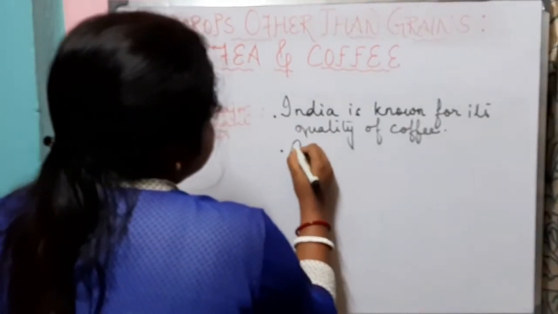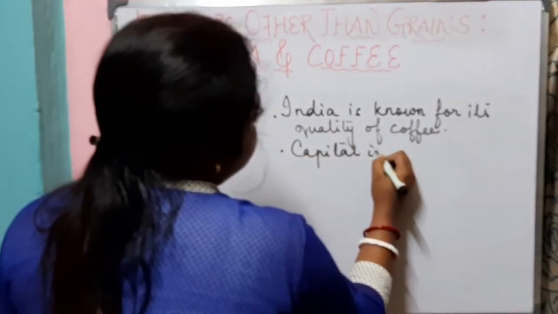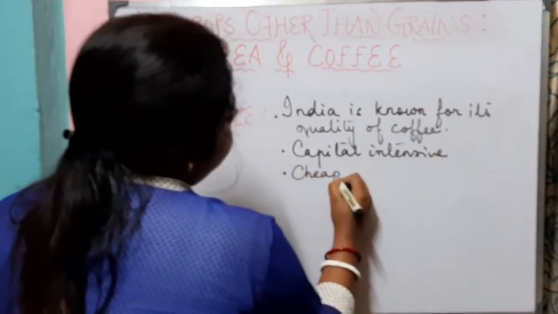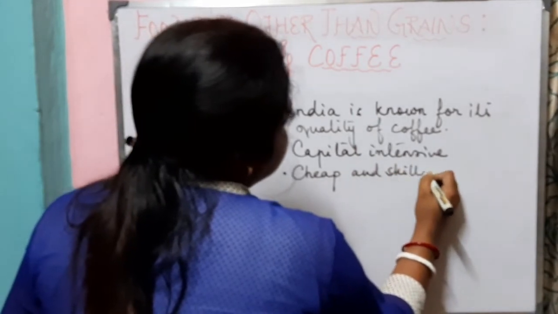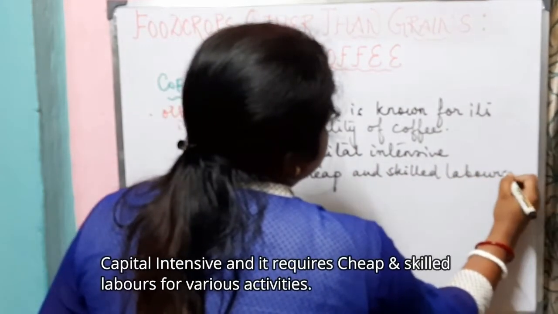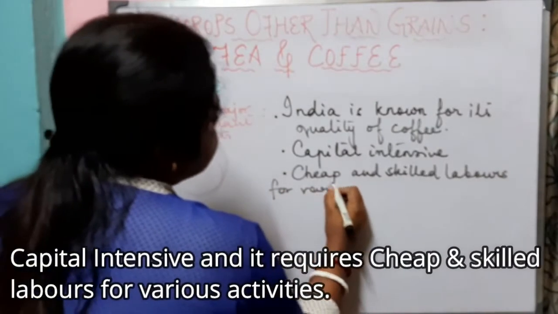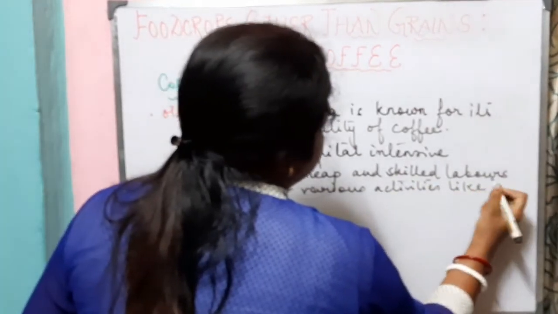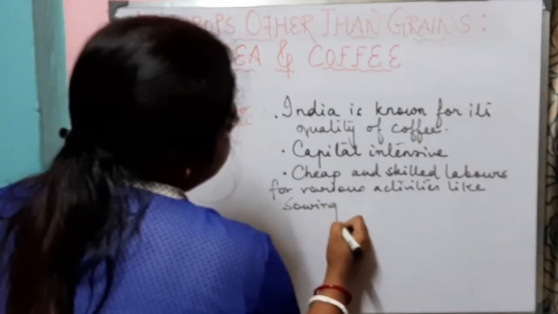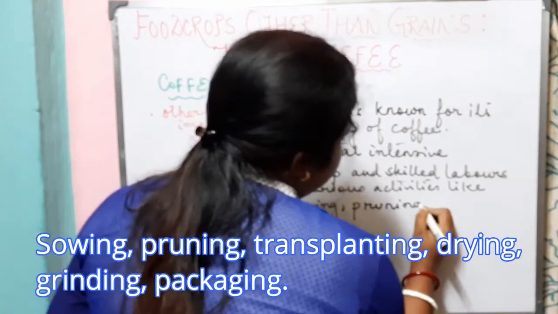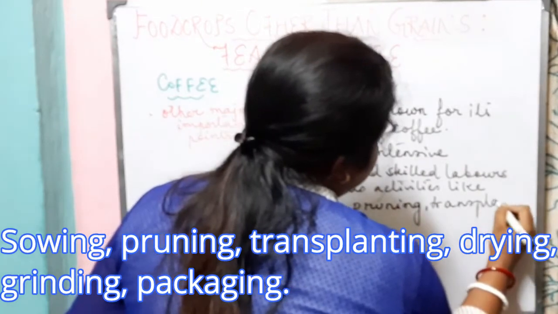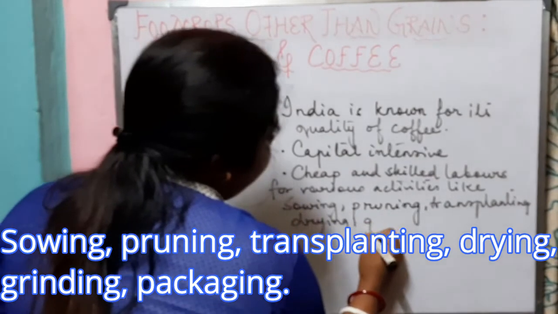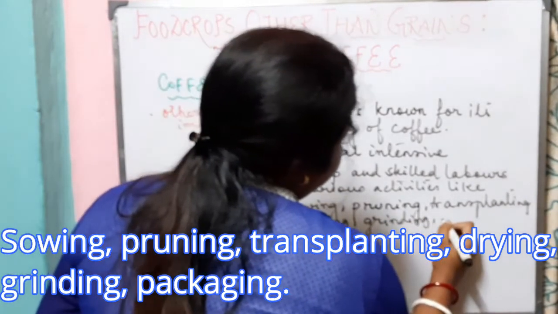It is capital intensive. It requires cheap and skilled laborers for various activities like sowing, pruning, transplanting, drying, grinding, packaging.